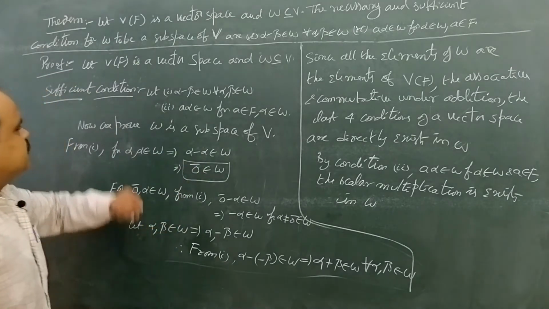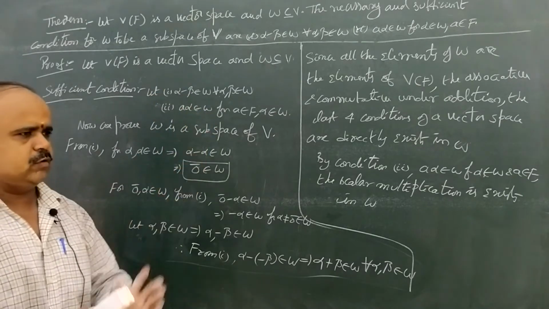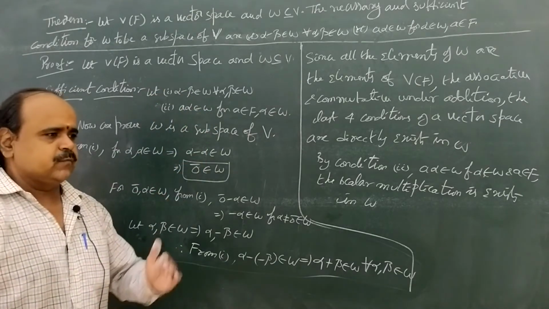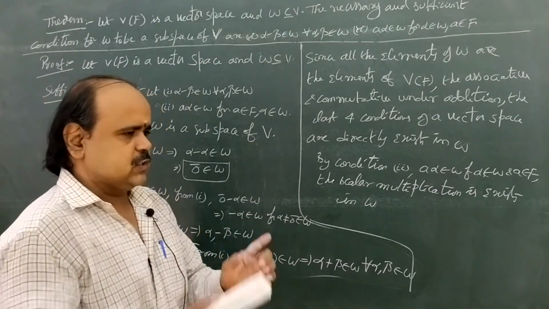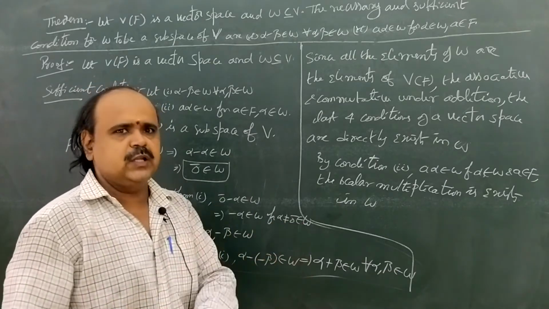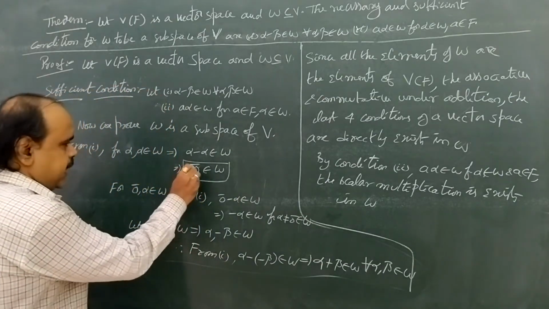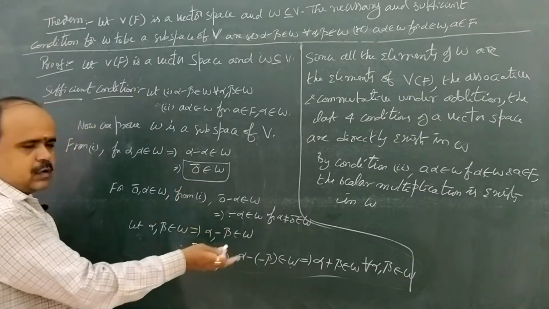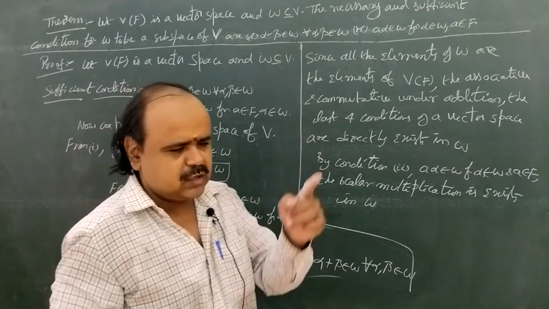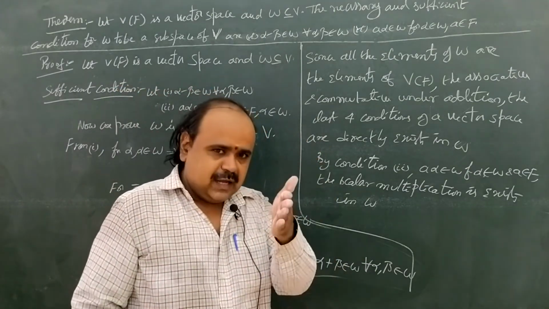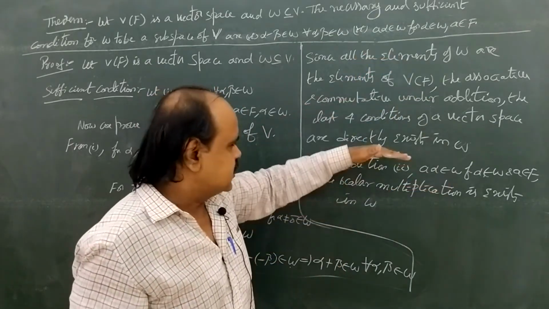So here we take these two conditions: alpha minus beta belongs to W, and a alpha belongs to W. We are going to prove W is a subspace. For that, we prove W is a vector space. First, the condition is that W comma plus is abelian. In an abelian group, closure, associative, identity, inverse and commutative law all exist. In this, we have proved identity, inverse and closure properties. The remaining associative and commutative law, together with the last 4 conditions of a vector space, directly exist in W. That is what we mentioned here.